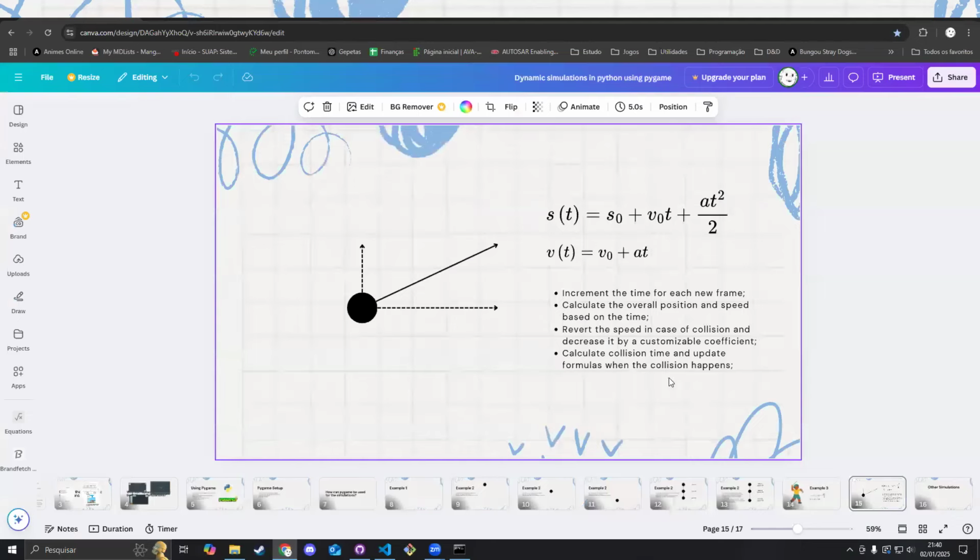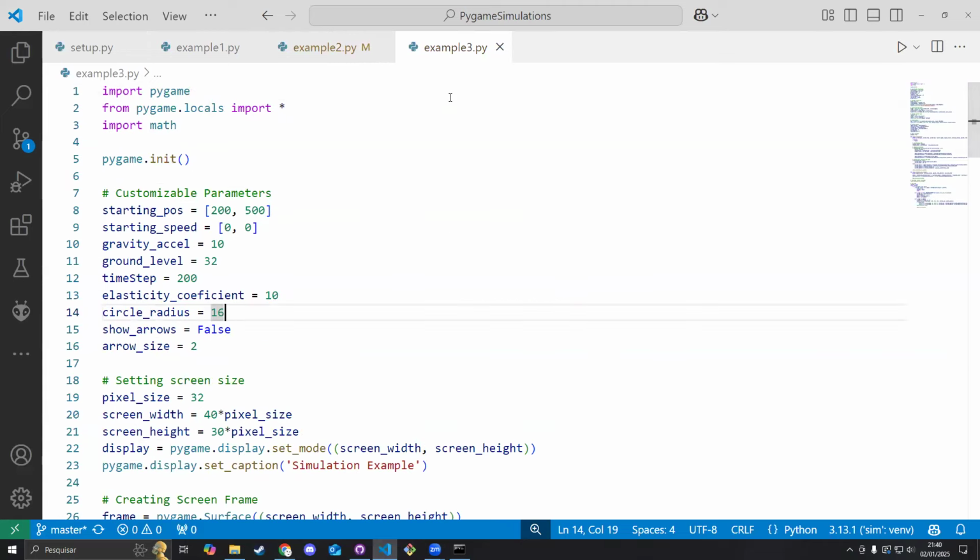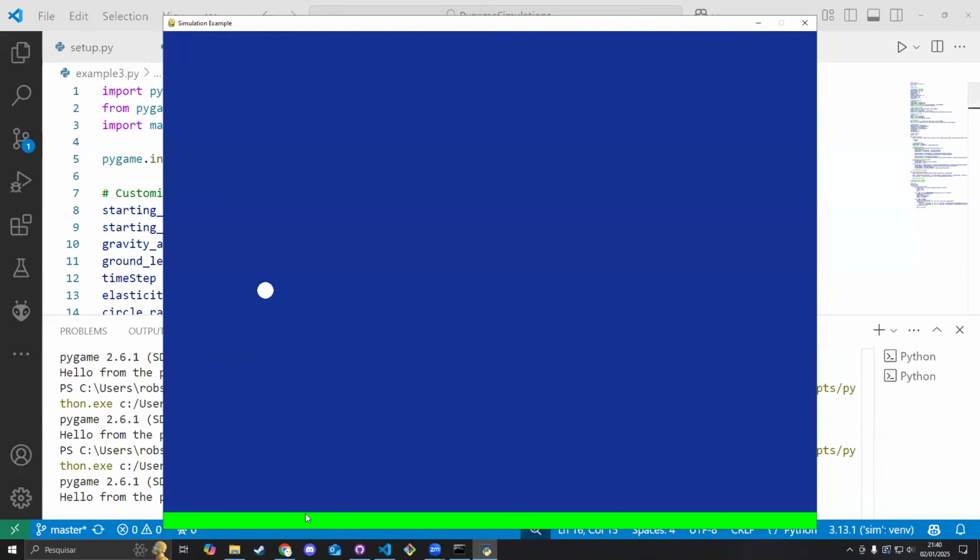I guess, let me just go to the example here. It's probably better. So this is the script for example 3 here. I also have a lot of customizable parameters here, but in the beginning, I'm just going to make a simple simulation. I also have a larger display right now.